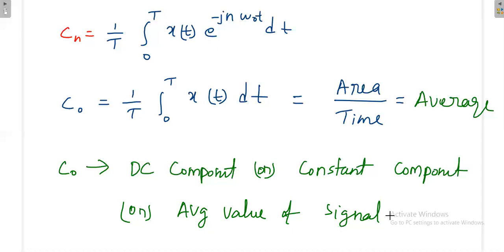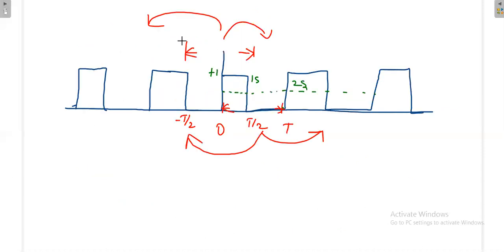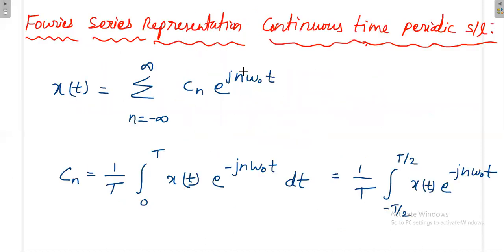Now, what is finally the formula that we have to remember? We started with this base equation, the general representation equation. Then Cn is the coefficient when you write in terms of exponential.